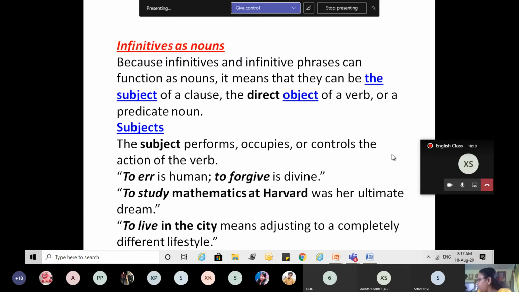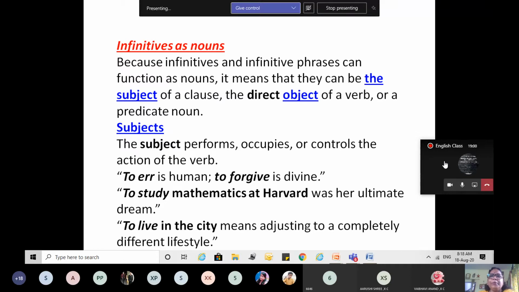Okay. Can you give me any example where the infinitive acts as a subject? Yes, ma'am. To see him dancing is a pleasure. To see. Okay. To see, right? Anyone else? Very good. Anyone else? Come on. Do I have to call out the names?